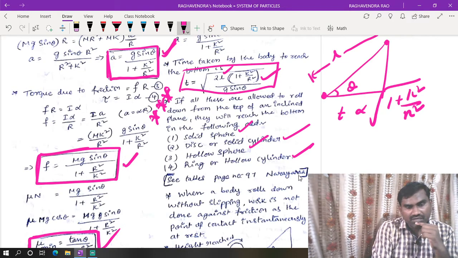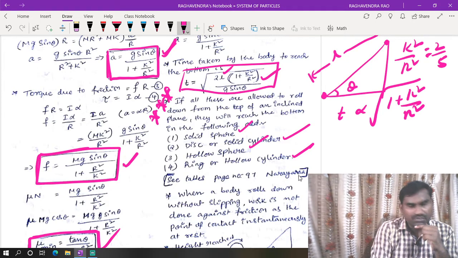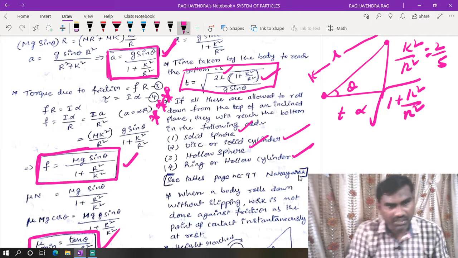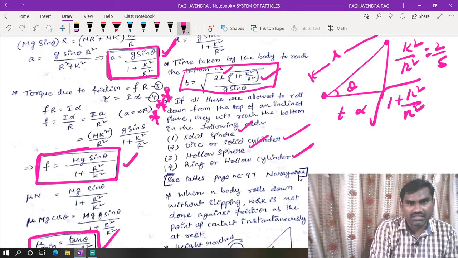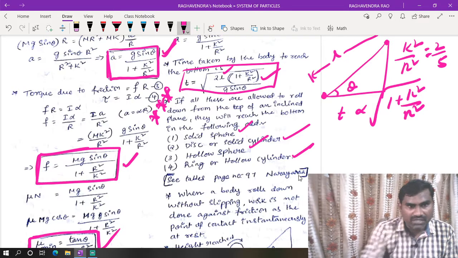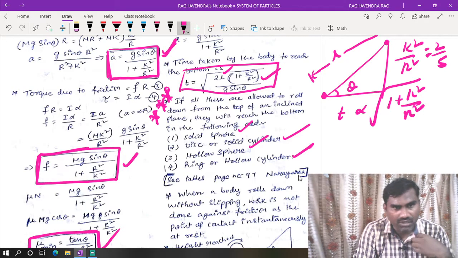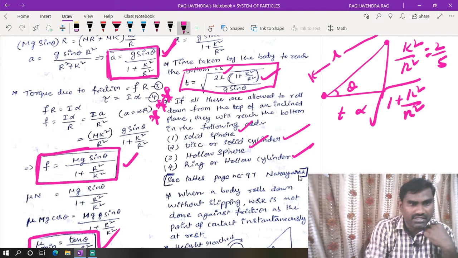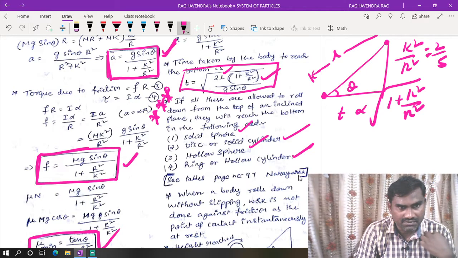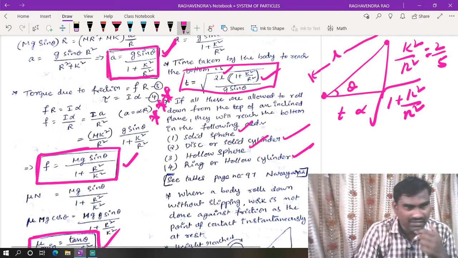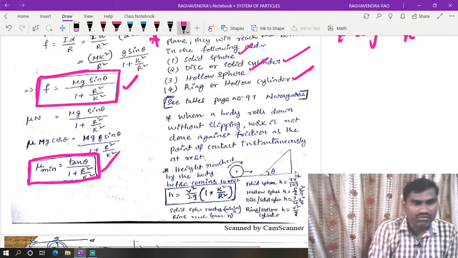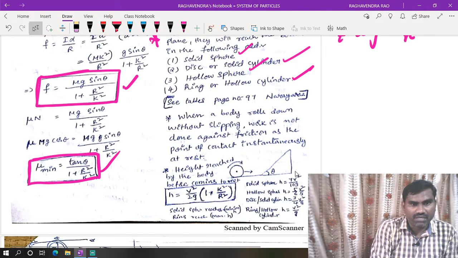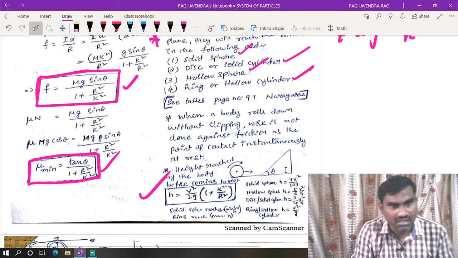For a solid sphere, what is this? We have calculated k square by r square is equal to 2/5, based on the moment of inertia. So in this case it remains the same. Then we can go with this one: T is proportional to root over 1 plus k square by r square. They will reach the bottom in the following order. Like this, we need to remember these expressions, and we can go through these formulas also.